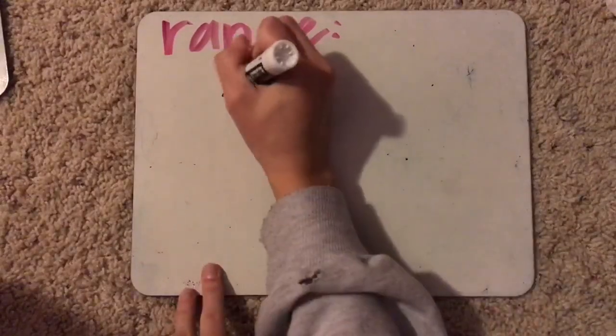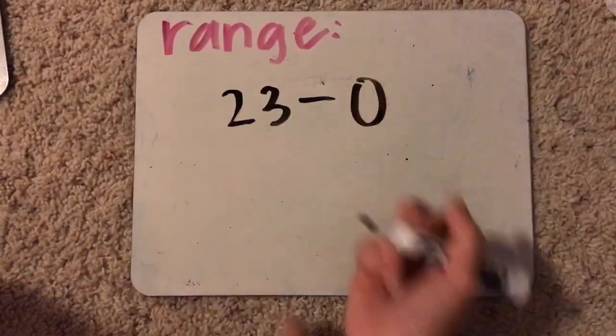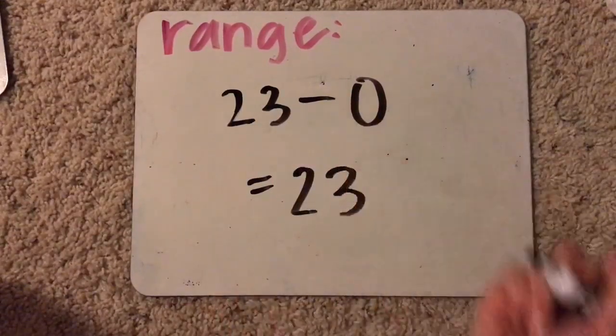The range is the difference between the highest and the lowest number. We took 23 and subtracted 0, which resulted with 23.